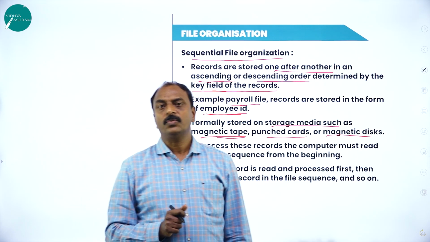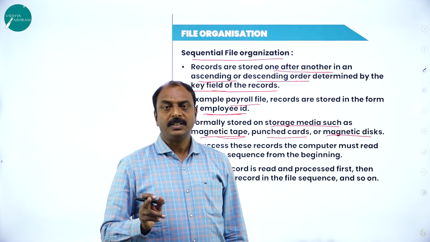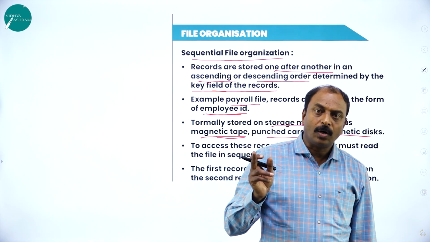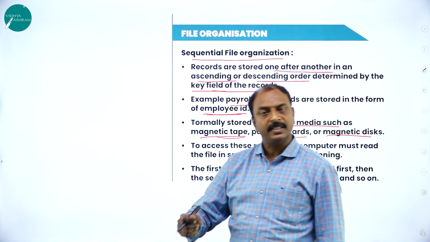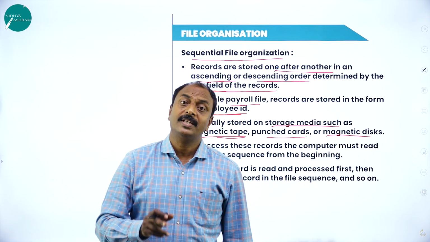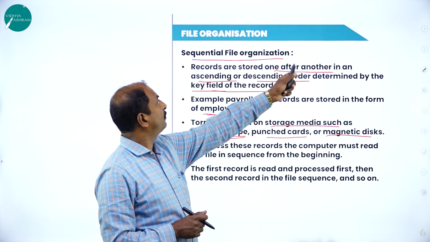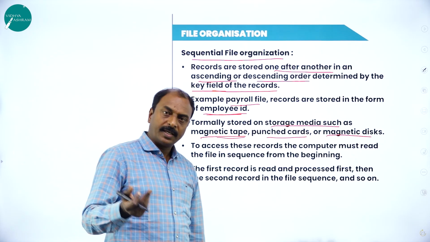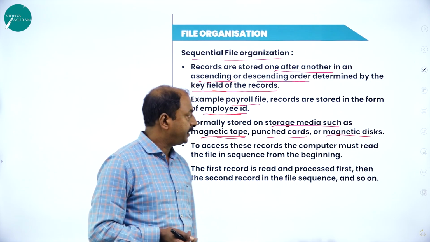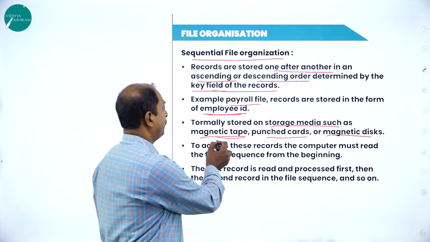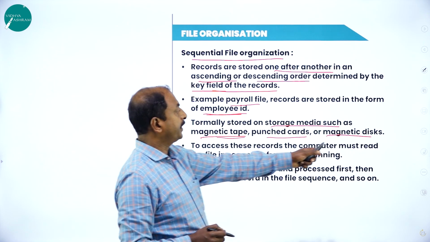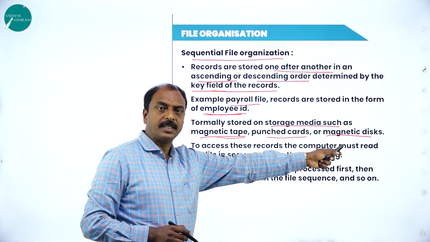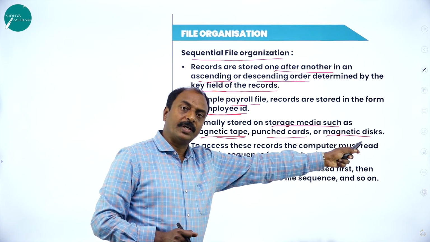That is how we access the data. If you want to access the 50th record, we have to go through all 49 records, then we can access the 50th record. That is the meaning of sequential file organization, where the records are stored one after another. Very good examples are magnetic tape, punched card, and magnetic disk, and the magnetic disk is nothing but your hard disk and other secondary storage devices.